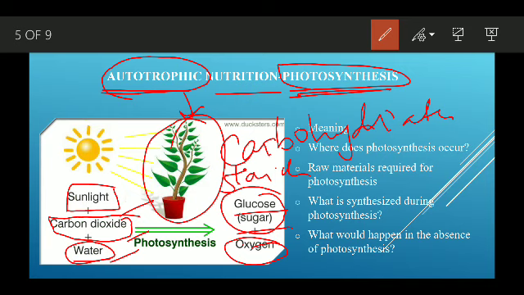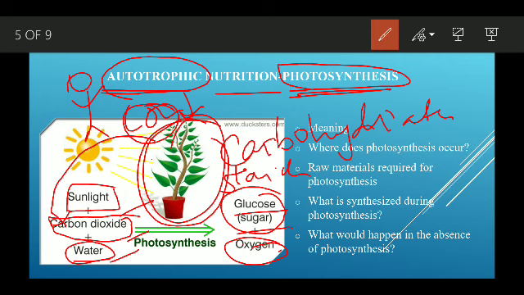So here the animal produces CO2, that CO2 is being consumed here, and this plant is producing oxygen, and this oxygen is being consumed by the animals. Okay. So this is one example of interdependence of animal and plant. It is giving CO2 to the plant, and the plant is giving O2 to the animal.